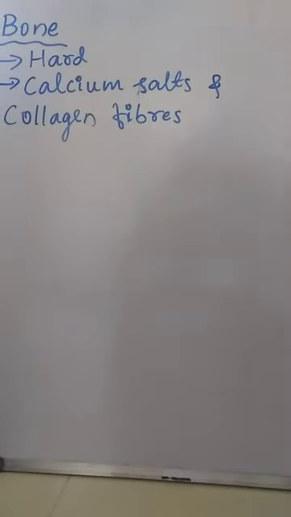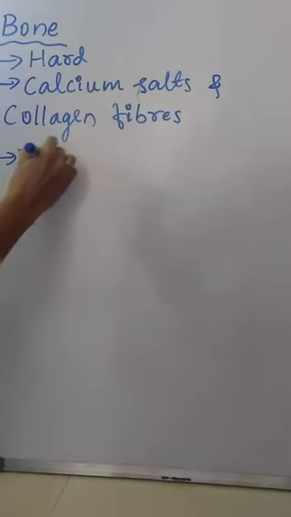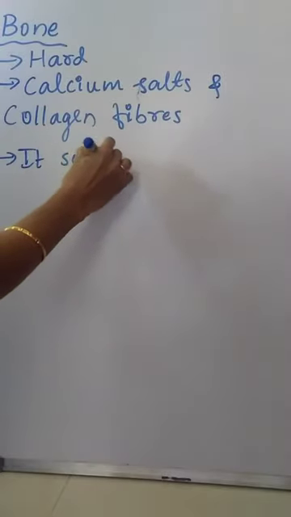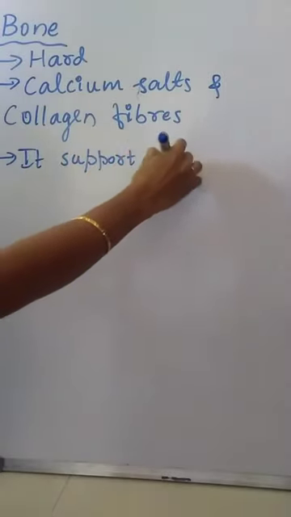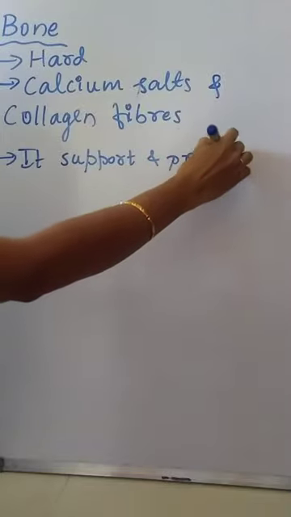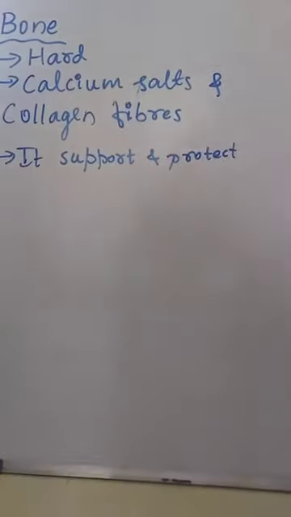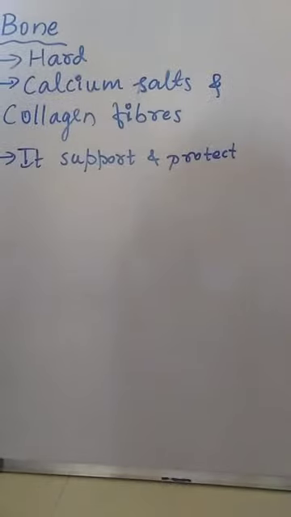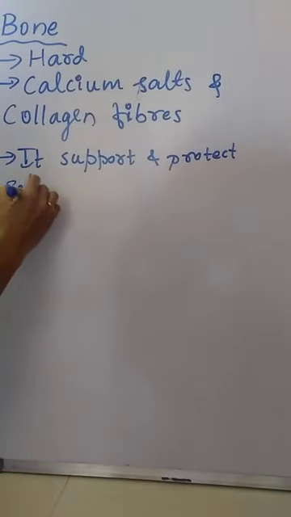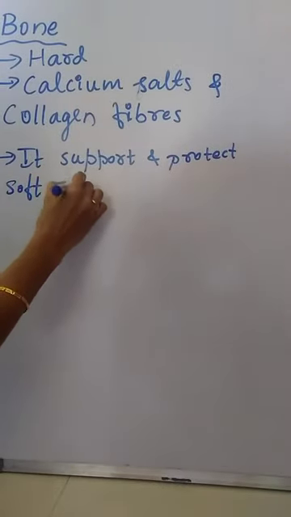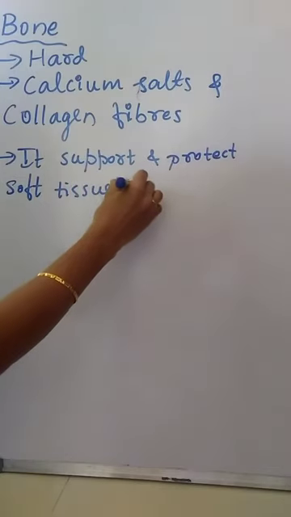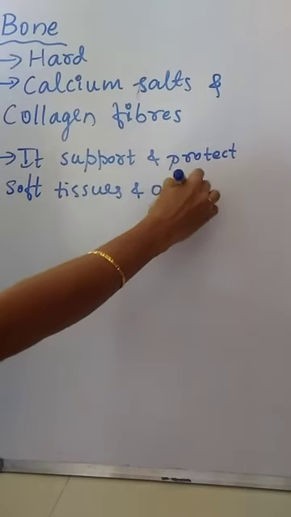That means bone gives structural frame to the body, and it also supports and protects. It supports and protects the softer tissues and organs of the body.